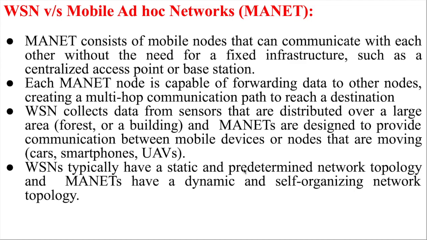Another major difference between these two, wireless sensor network and MANET, is that wireless sensor networks typically have a static and predeterministic network topology. That means either you go for deterministic deployment or random deployment. That means you have some network topology, you already fix a network topology. But MANET is a dynamic, self-organized network topology. That means it is very robust, and they change their topologies very quickly because the nodes are mobile. So link creation and link maintenance are tougher in MANET as compared to wireless sensor network.